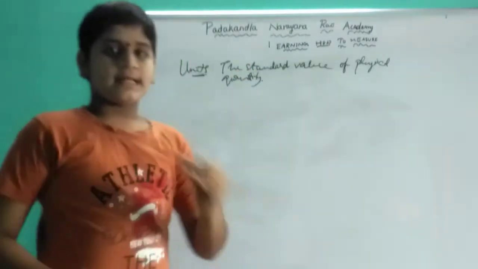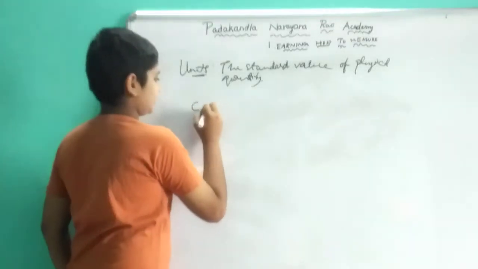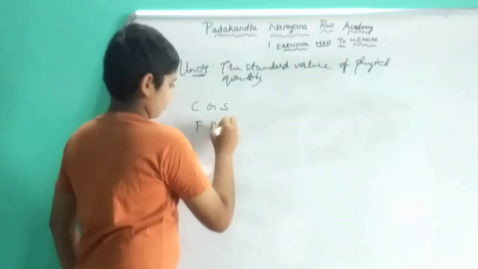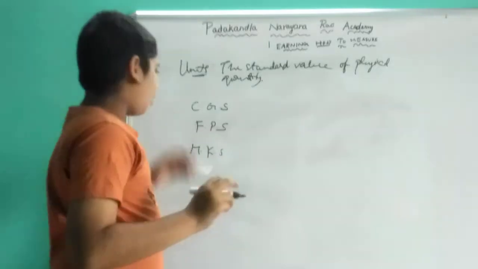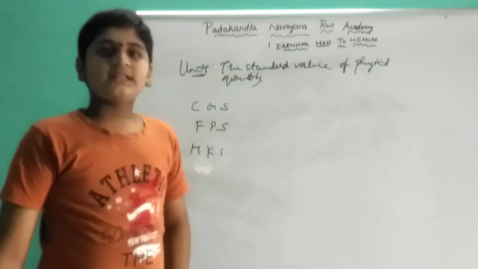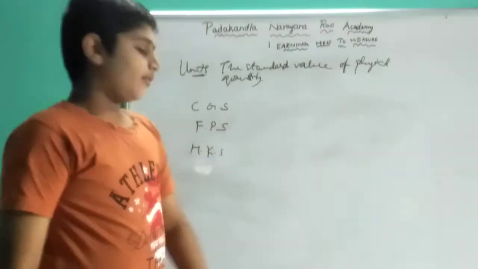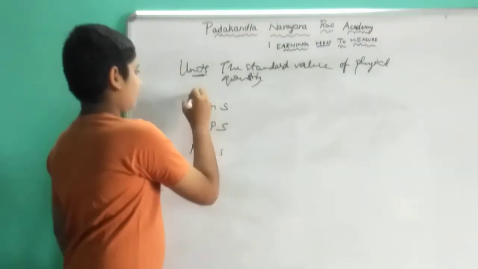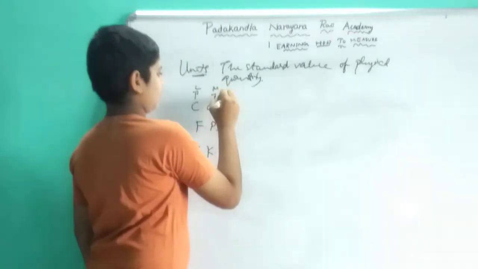Now in these units there are three systems. They are CGS, FPS, MKS. What are these CGS, FPS, MKS? These are the standard values in one country for each quantity. They are length, mass, time.